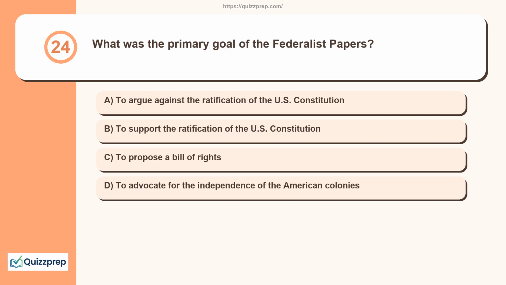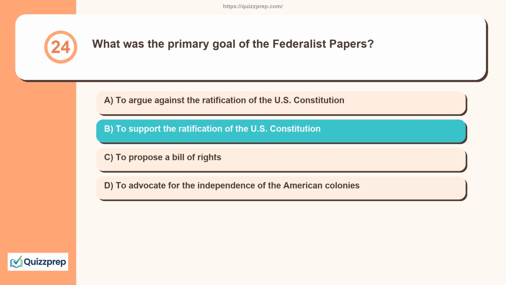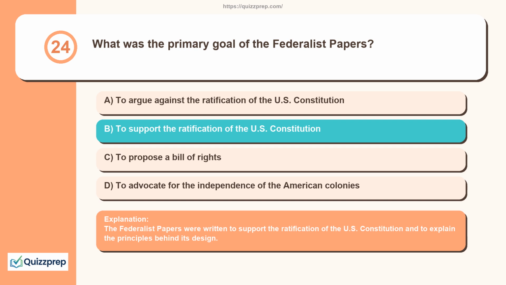Question 24. What was the primary goal of the Federalist Papers? To argue against the ratification of the U.S. Constitution. To support the ratification of the U.S. Constitution. To propose a Bill of Rights. To advocate for the independence of the American colonies. The Federalist Papers were written to support the ratification of the U.S. Constitution and to explain the principles behind its design.